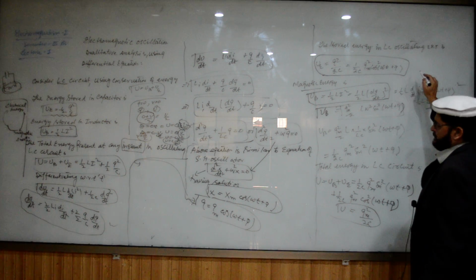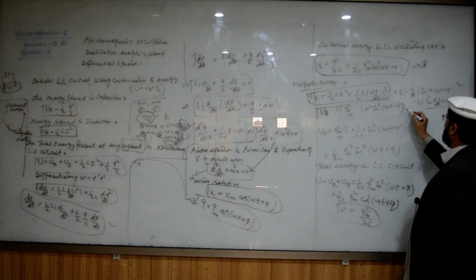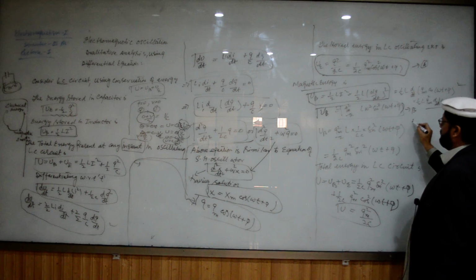Suppose this is equation A and this one is equation B.